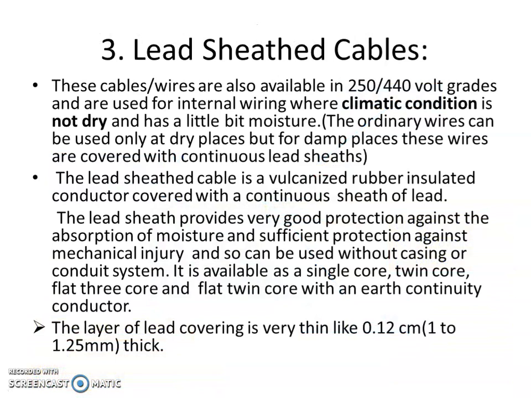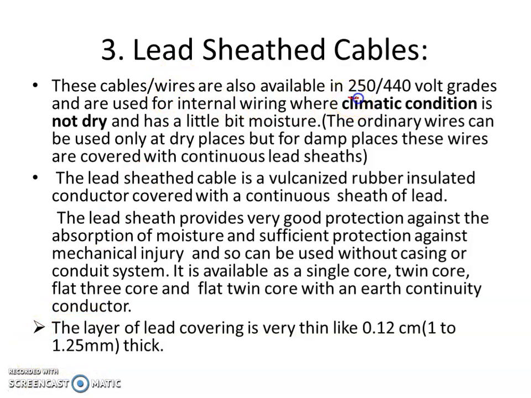Now lead sheeted wire. The cables or wires that we have studied previously are not generally used in wet places. If we want to use wires in wet places, then lead sheeted cables are generally used.